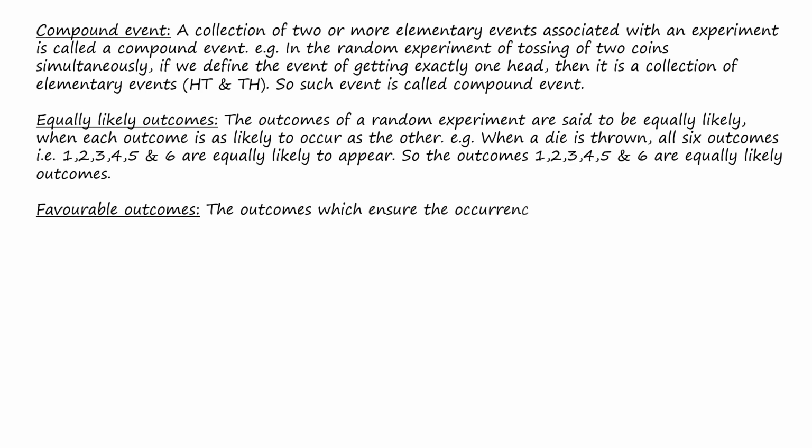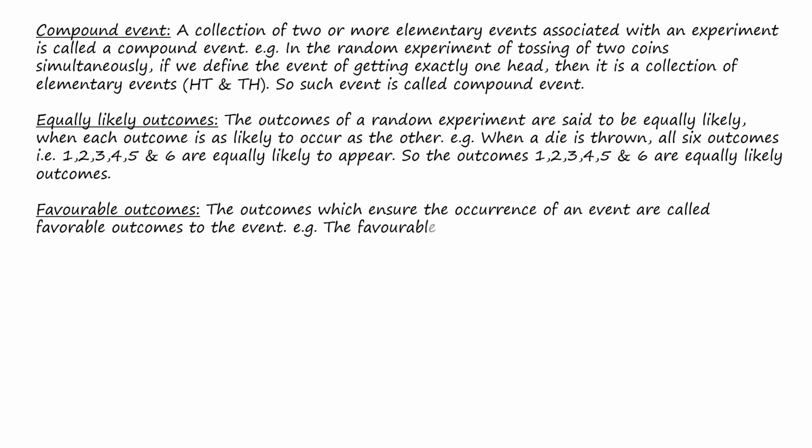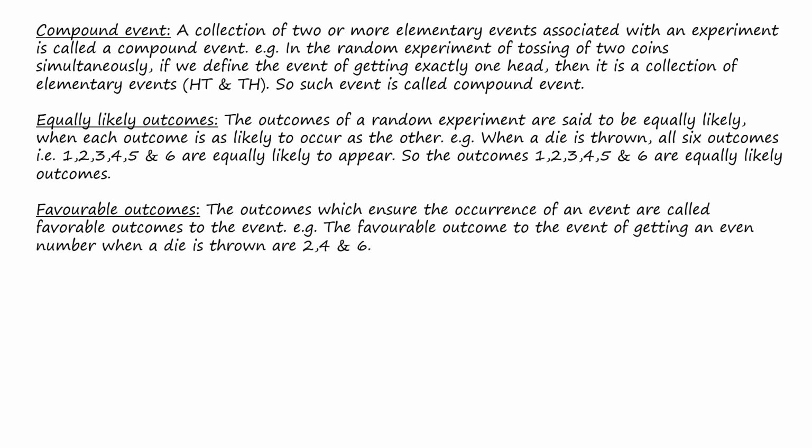Favorable outcomes. The outcomes which ensure the occurrence of an event are called favorable outcomes to the event. For example, the favorable outcomes to the event of getting an even number when a die is thrown are 2, 4 and 6.